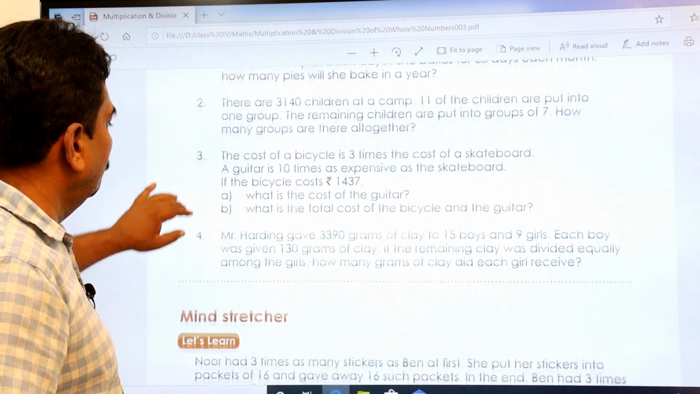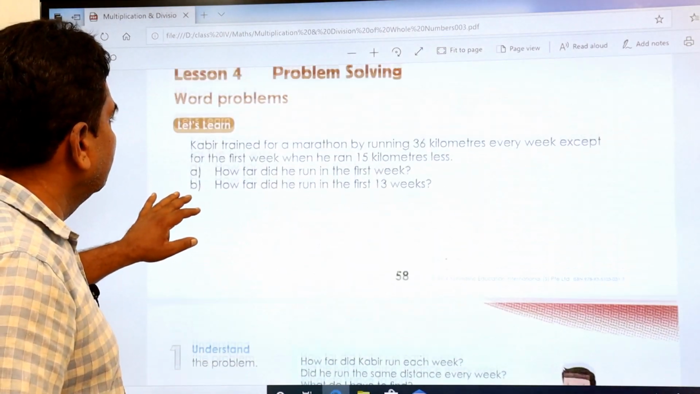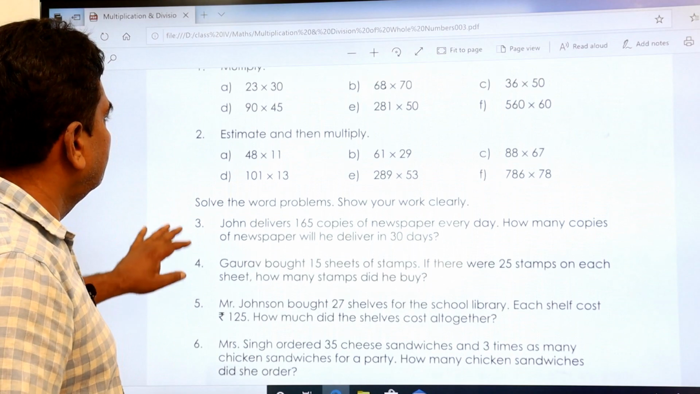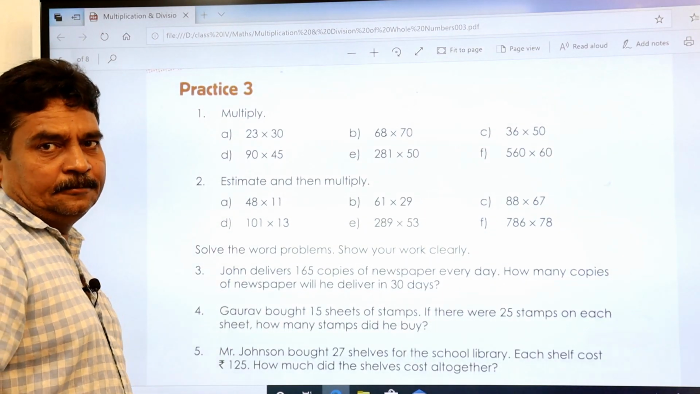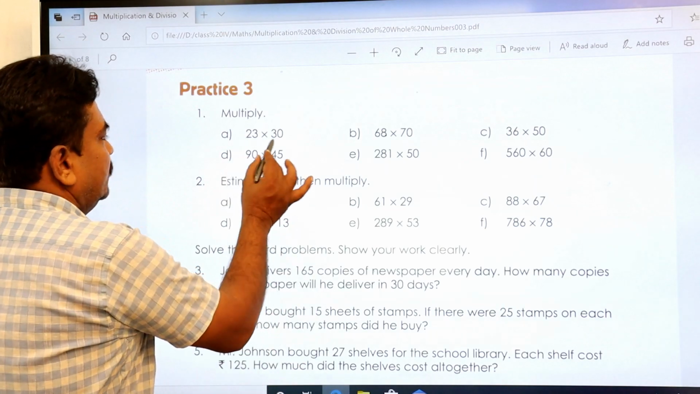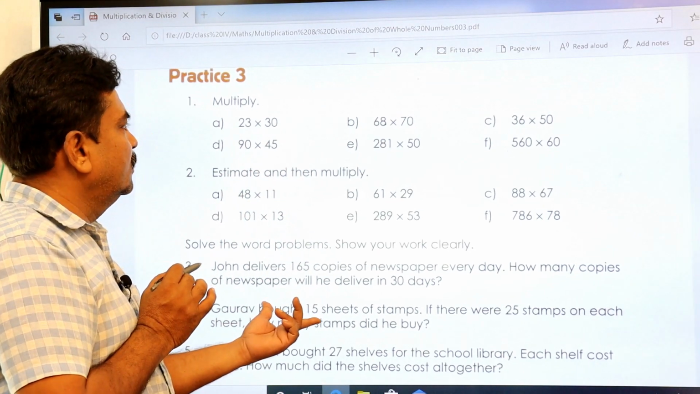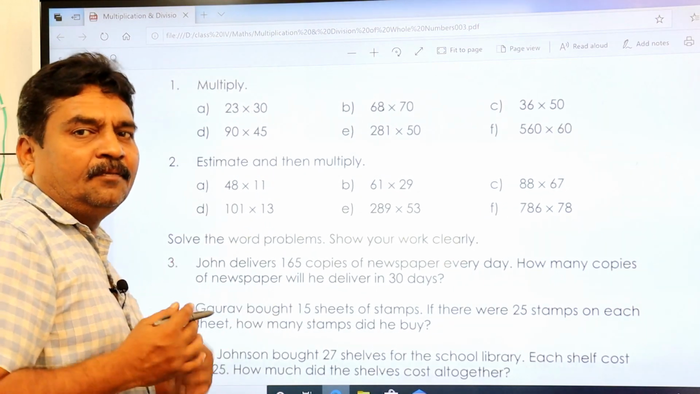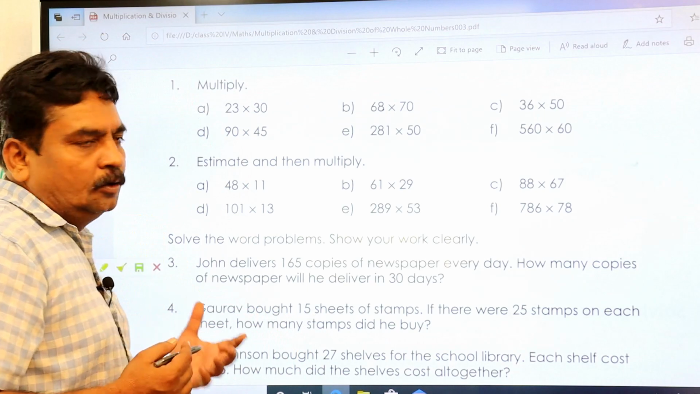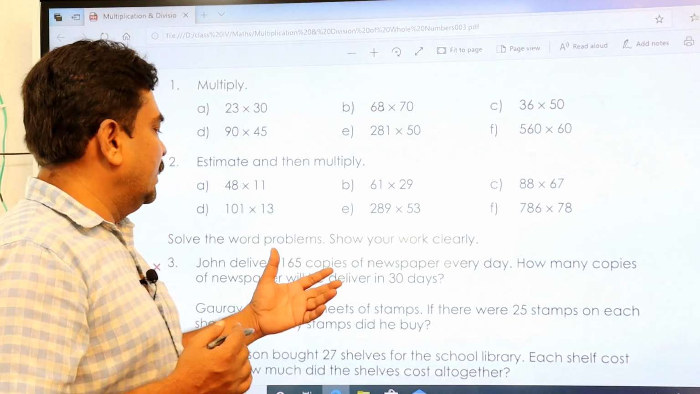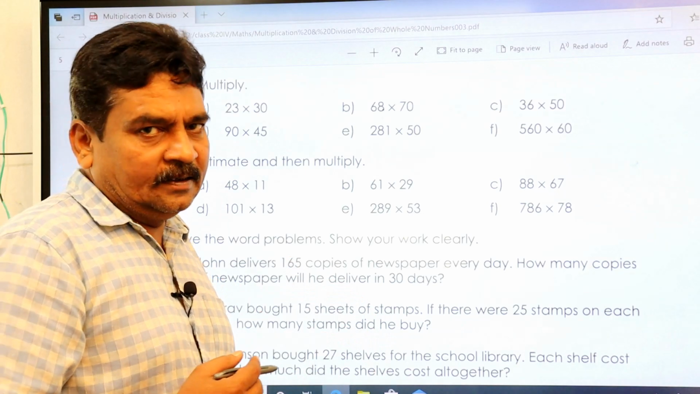This practice 4 you have, and you have practice 3 also. Hope you people do this. It is very simple. I am giving you maximum work because you have to practice. Fine. If not, I am there to explain to you. Okay, I'll explain some word problems. The remaining I'll leave for you to practice.